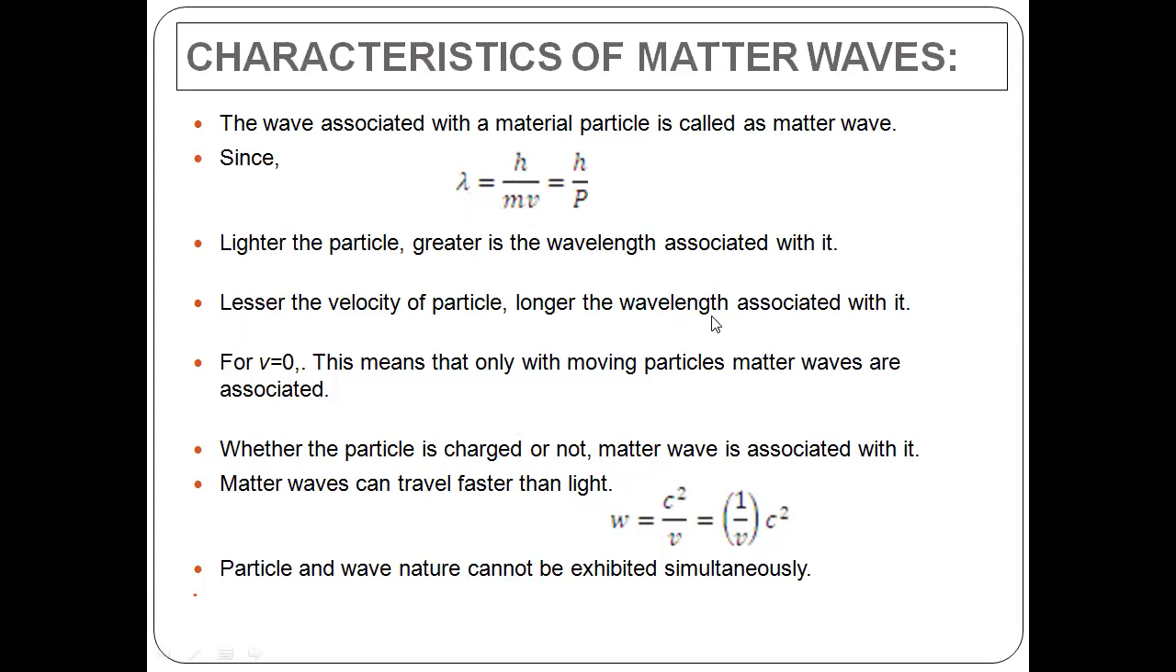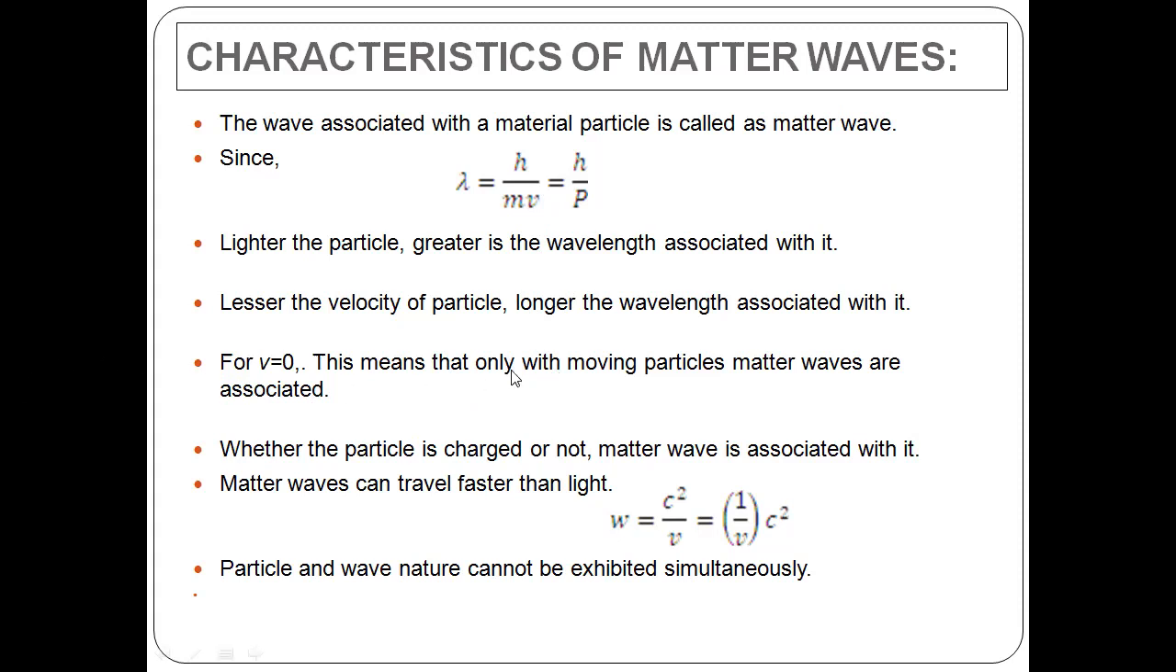The lesser the velocity, the longer the wavelength. If velocity is less, the wavelength will be very high, because wavelength and velocity are inversely related to each other. If velocity is equal to 0, what happens? The denominator term will become 0, so you cannot find its wavelength.